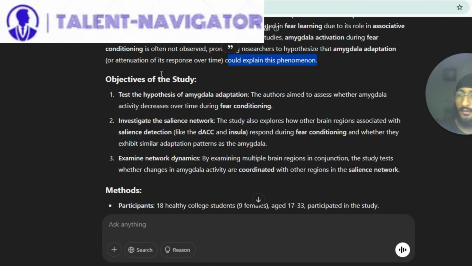So the objectives of the study: test the hypothesis of amygdala adaptation. The authors aim to assess whether amygdala activity decreases over time during fear conditioning. Investigate the salience network. The study also explores how other brain regions associated with salience detection, like the dACC and insula, respond during fear conditioning and whether they exhibit similar adaptation patterns as the amygdala. Examine network dynamics. By examining multiple brain regions in conjunction, the study tests whether changes in amygdala activity are coordinated with other regions in the salience network. So these are the three main objectives of the study.